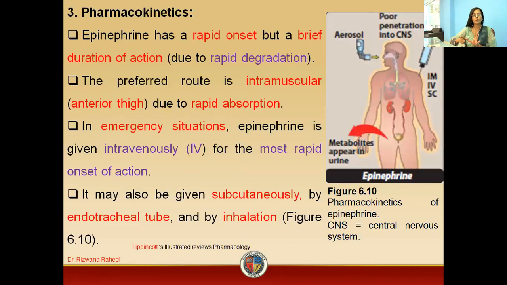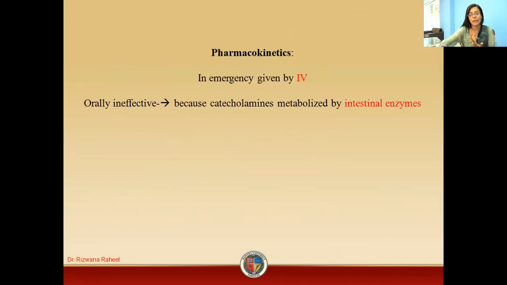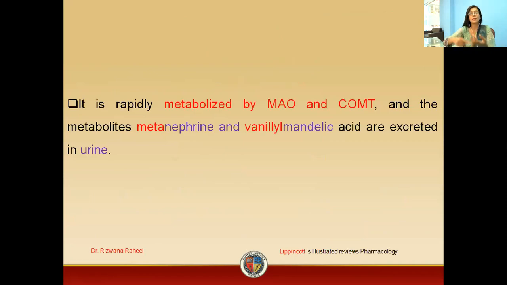Now, what are the pharmacokinetics? We have a rapid onset of action of epinephrine. We have a brief duration of action because of metabolism. We can give it by intramuscular injection, intravenously, subcutaneously, by endotracheal tube, and by inhalation. We don't prefer to give epinephrine orally because of degradation by intestinal enzymes.